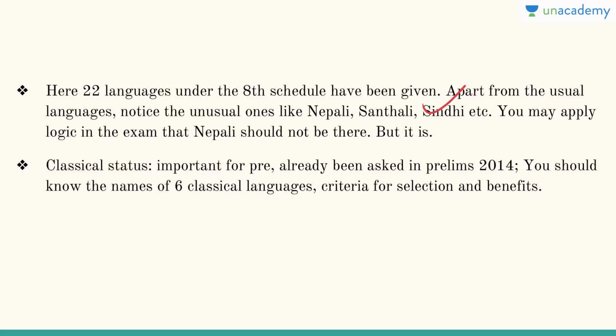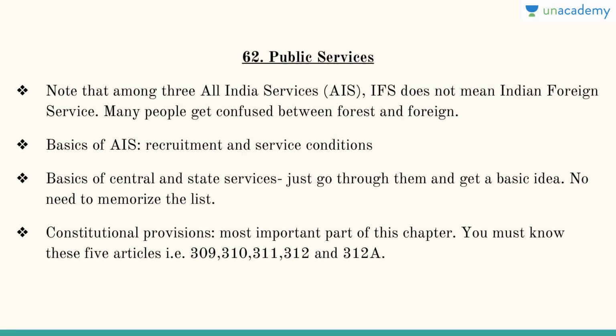Classical status. Basically Sanskrit and the four southern languages plus Odia are called classical languages: Malayalam, Telugu, Tamil, Kannada, Sanskrit, Odia. They are important for prelims. They can ask you which of the following is not a classical language. It has already been asked in prelims of 2014. Try to know the names of these six classical languages, why they were selected in the first place and why others were not selected, and what the benefits of this classical status are.